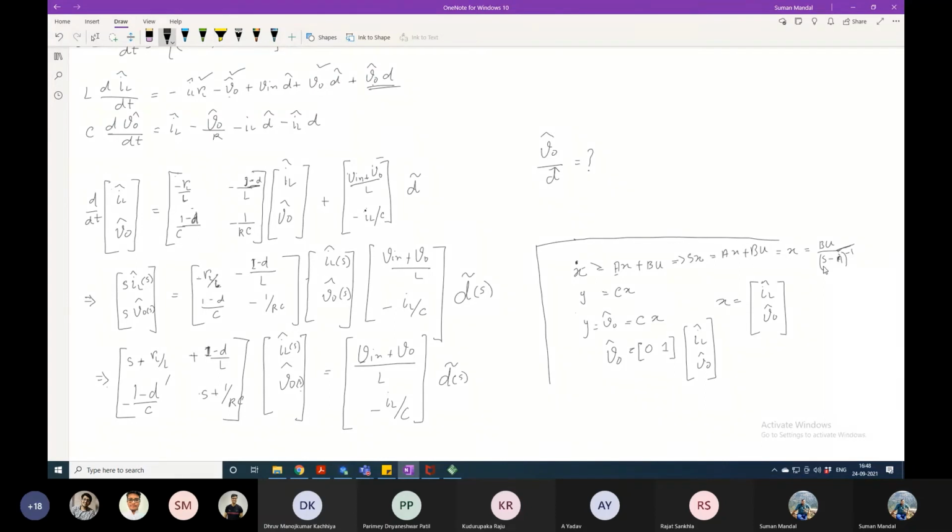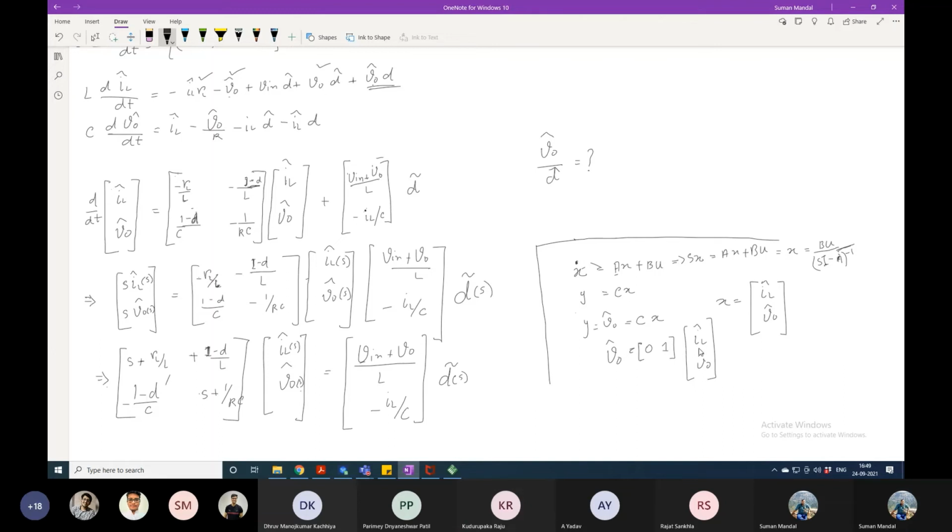Here I should write S into I instead of S, where I is the unity matrix. Understood?